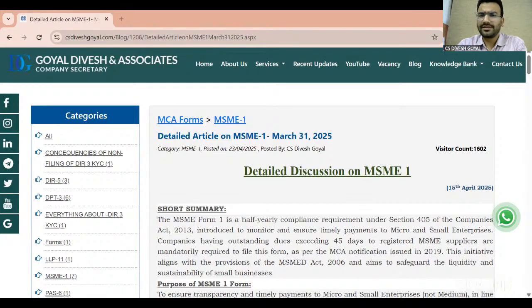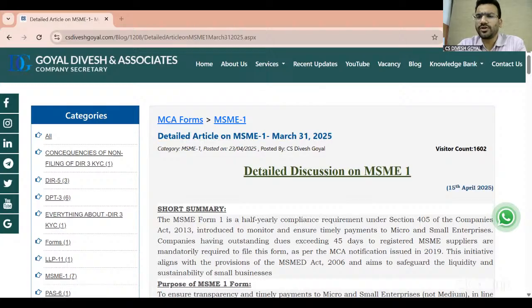form. Next question. An MSME vendor delivers services to the company but raises an invoice after 45 days of providing the service. Should this be reported? See, now this is between you and the vendor. Generally, the Act says you have to check 45 days from the date of acceptance of goods and services. But generally in the service industry, when we receive the invoice, we consider that our services have been completed. So practically, everyone is doing it, you can consider the date of invoice. But if you consider the date of service also, that is not a wrong thing.